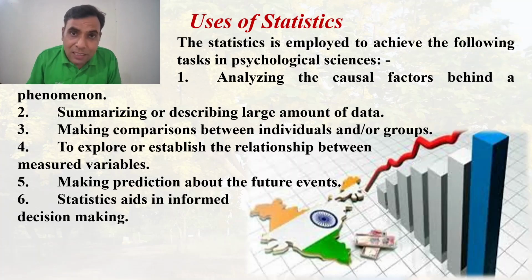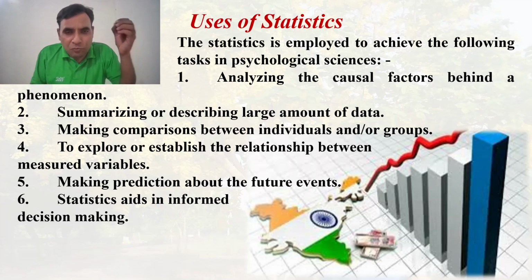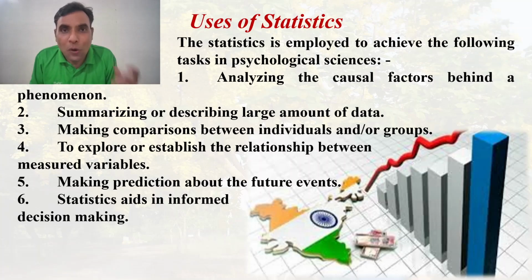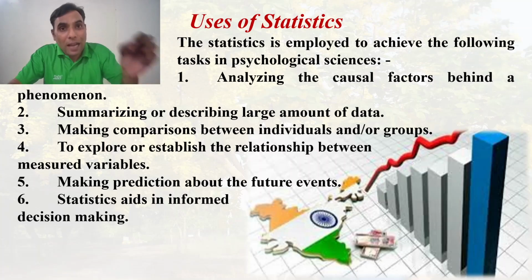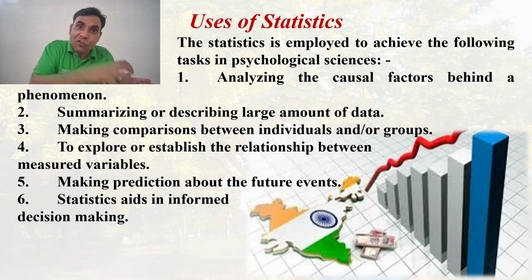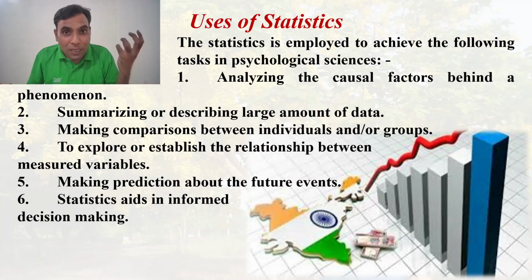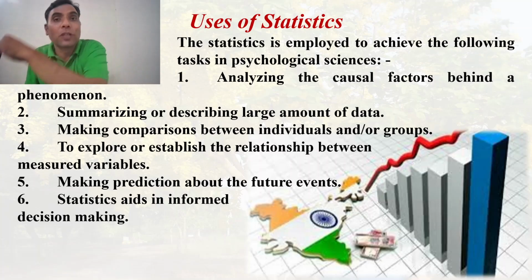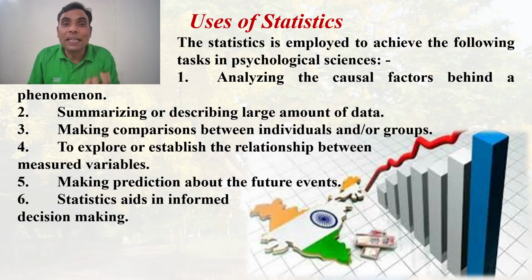So the statistician or the researcher has to be very careful while dealing with the data that represents the behavior. Then, analyzing the causal factors behind a particular phenomenon. Why has that phenomenon occurred? What are the factors that caused this phenomenon to occur? That has to be analyzed.